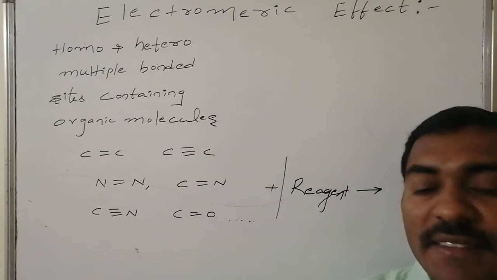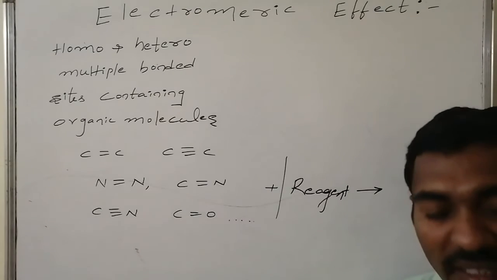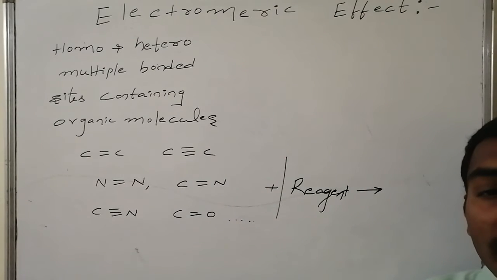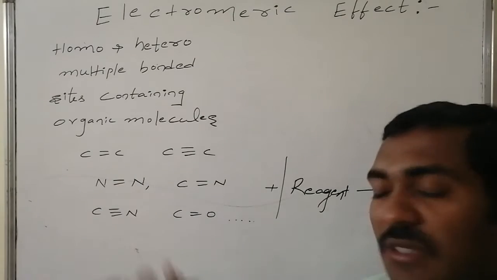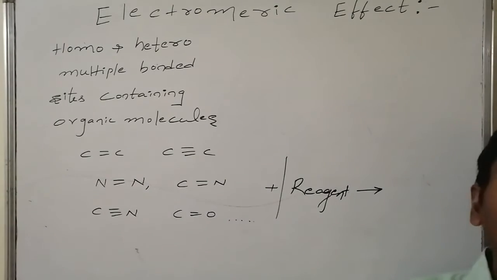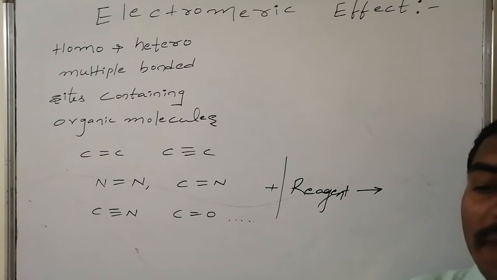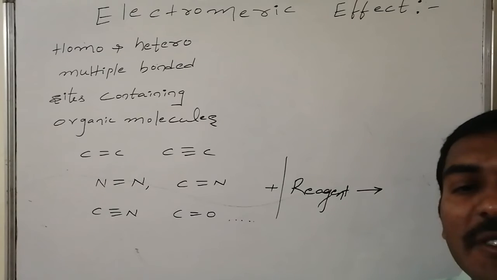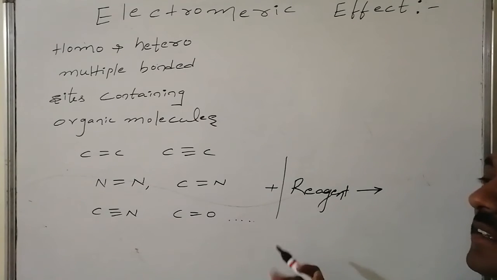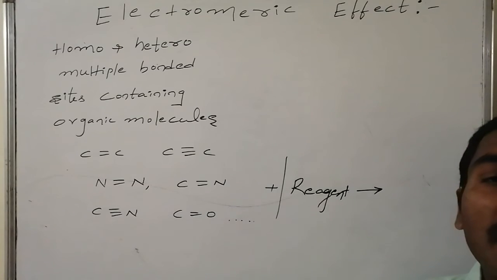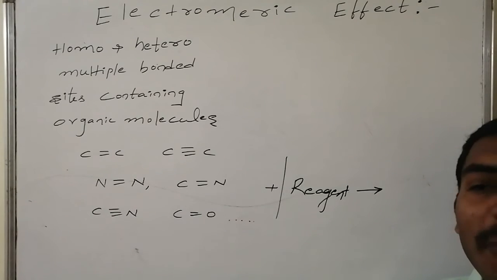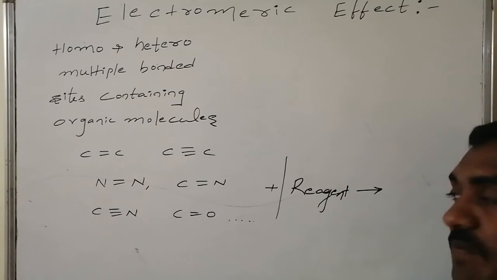The electromeric effect facilitates the active part of the reagent, that is the electrophilic portion or the nucleophilic portion, over the starting material. Thus, in the presence of a reagent, the zero charge dispersions or the partial charge dispersions are converted into permanent charge dispersions, and it is an observed situation that in the presence of these reagents, the reagent's active part, like an electrophile or nucleophile, is ready to attack the starting material's active site. An effect which is present in the presence of a reagent is said to be the electromeric effect, and this effect is absent if the reagent is removed.